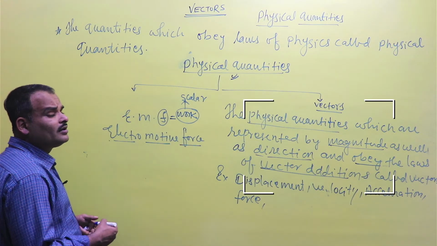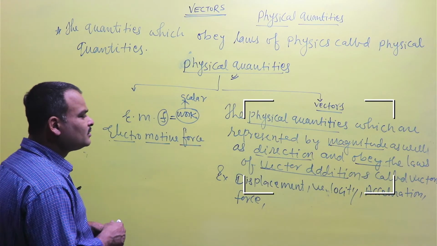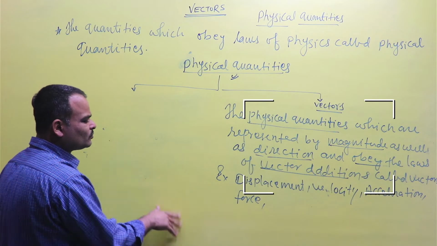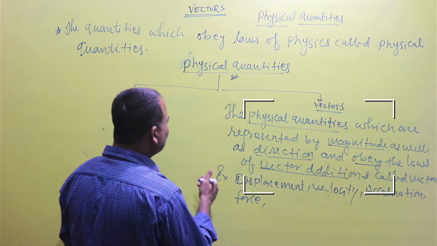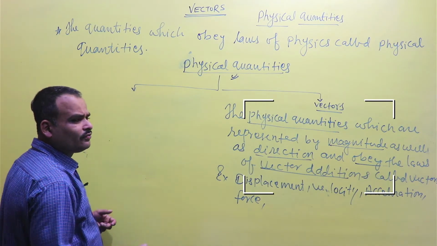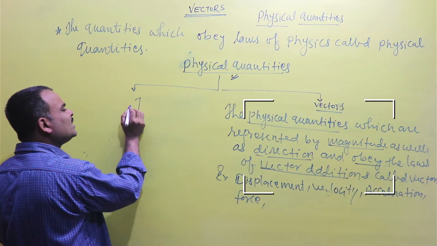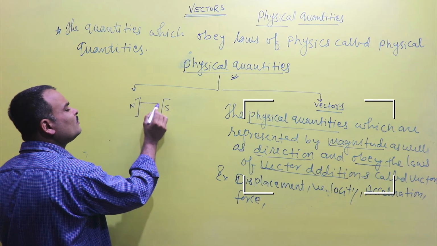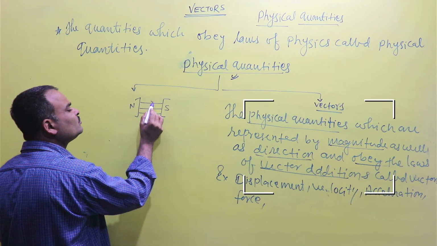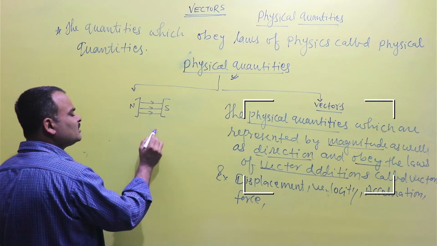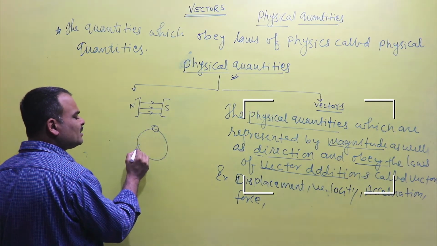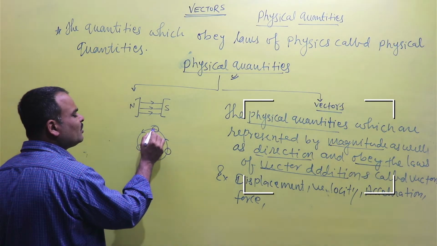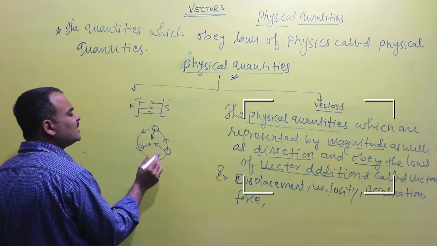Nuclear force has no certain direction, so it is also a scalar quantity. So force means every type of force except the electromotive force. Already we know that the direction of magnetic force is always directed towards north to south. The centripetal force applied on a body moving on a circular path is always directed towards its center.